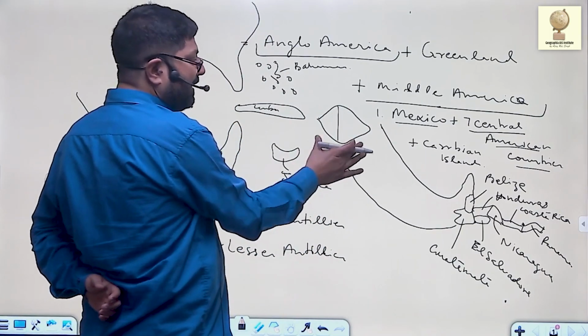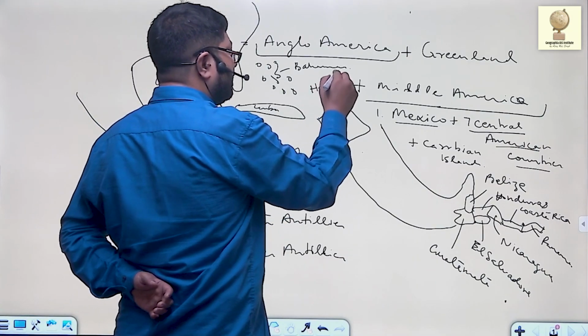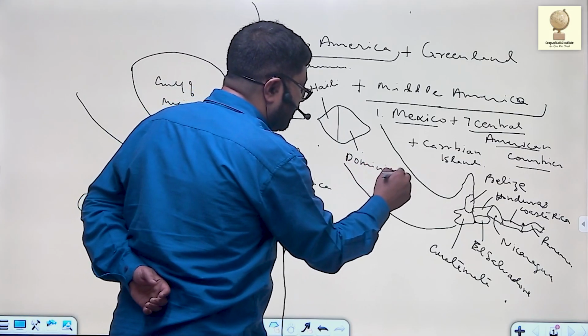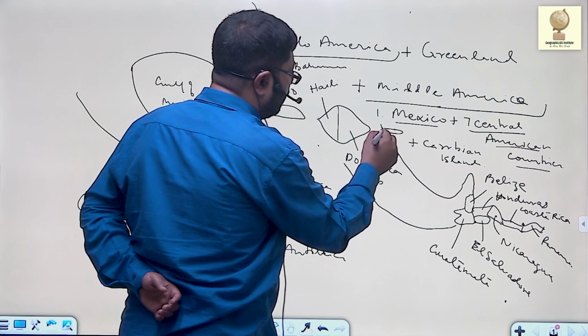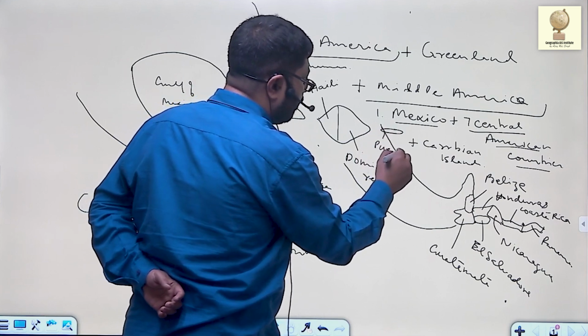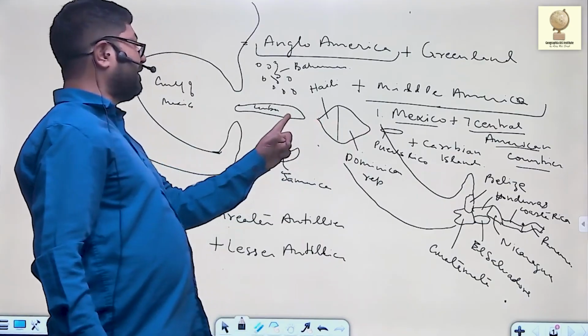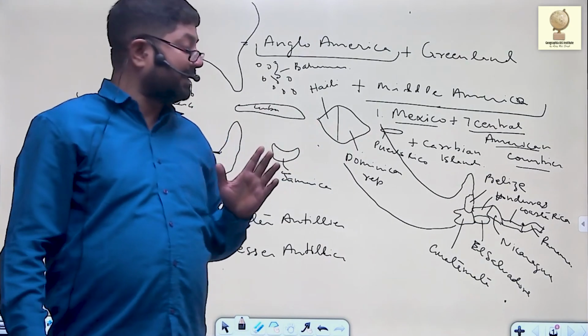The western part is known as Haiti. The eastern part is known as Dominican Republic. And further east lies Puerto Rico. So Puerto Rico, Dominican Republic, Haiti, Cuba, Jamaica, and Bahamas. These islands constitute Greater Antilles.